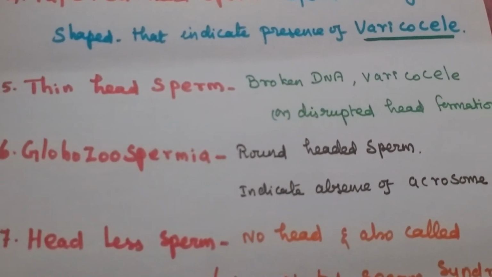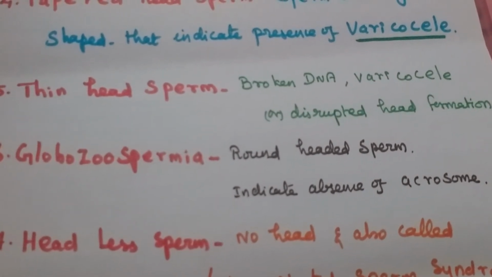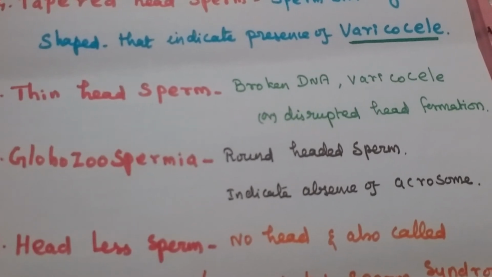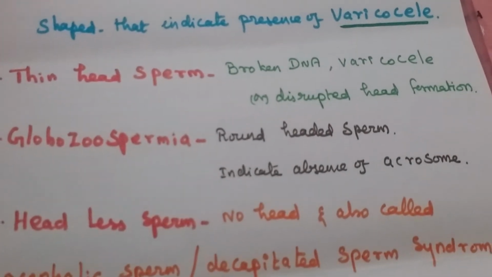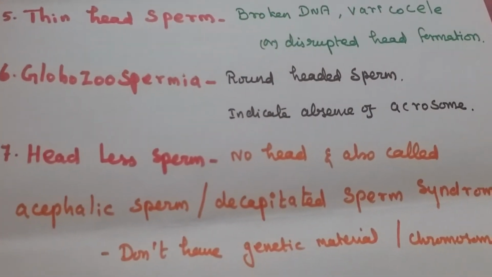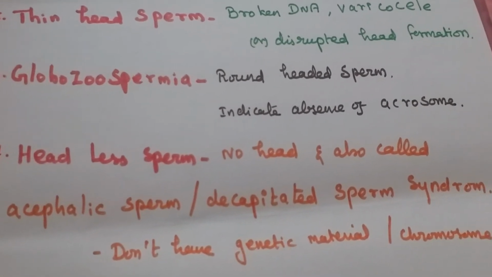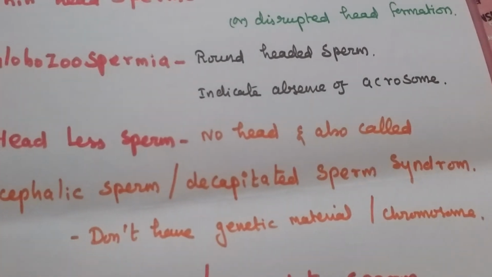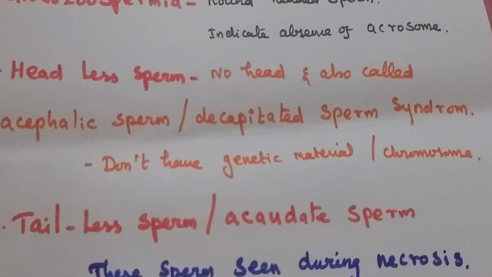The sixth one is globosospermia, a round-headed sperm condition. This condition indicates absence of the acrosome. The seventh one is headless sperm. Here there is no head, so it has no genetic material or chromosomes.